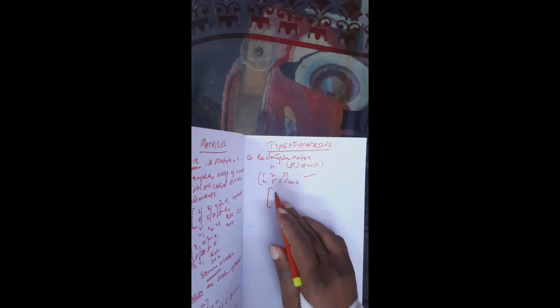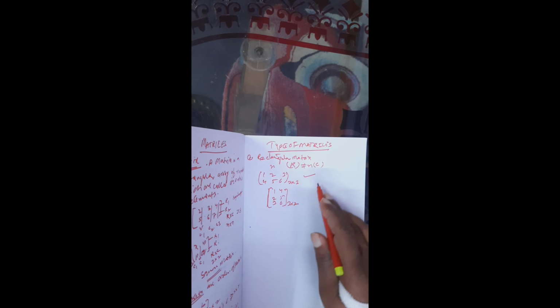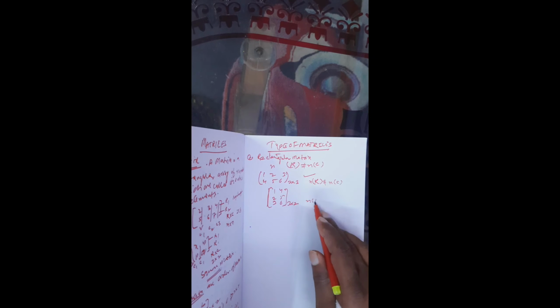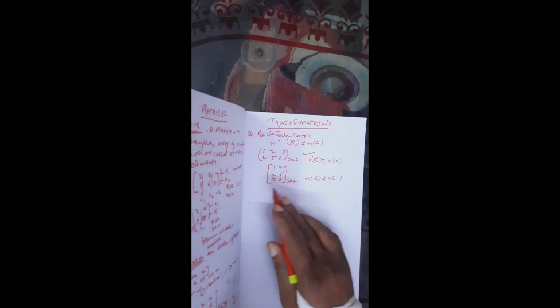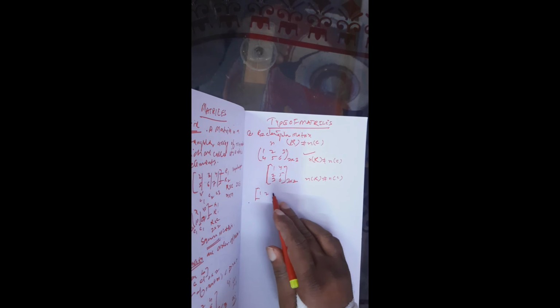Again we can write a matrix like this, 1, 2, 3, 4, 5, 6. Here also, 3 rows, 2 columns. So, number of rows is not equal to number of columns. 3 is not equal to 2, 2 is not equal to 3, that is why it is called rectangular matrices. We can write 1, 2, 3 also.